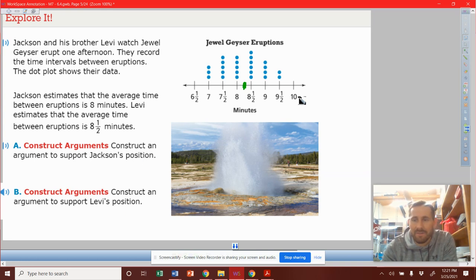I would just do the calculations, to be honest. I mean, there's no reason to argue in the sense there's not that many data points here that we could plug these in and we could divide by how many dots you have and you can find it. But just estimating, I think either one of them have a solid answer, and we're going to fall somewhere in that range, give or take like 7.75 to 8.75. Somewhere in there will be our average.